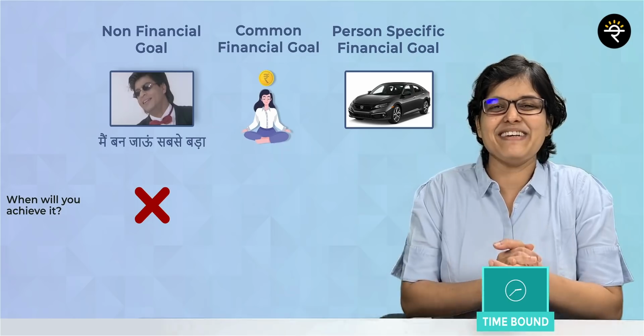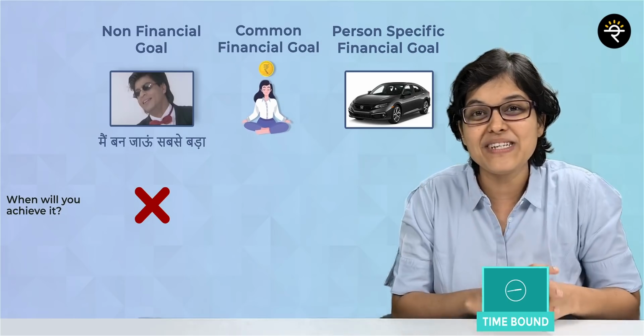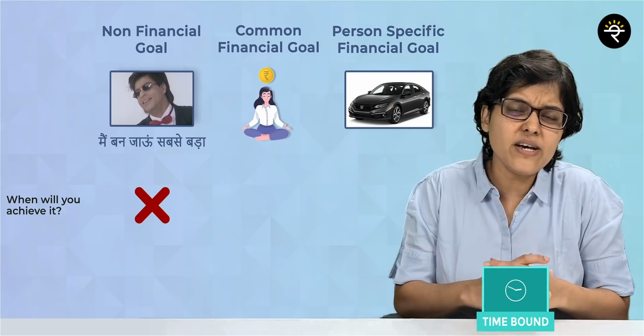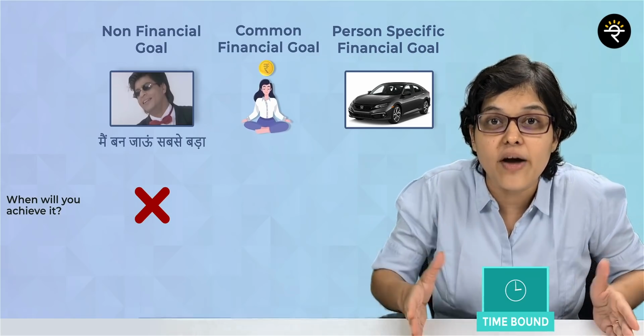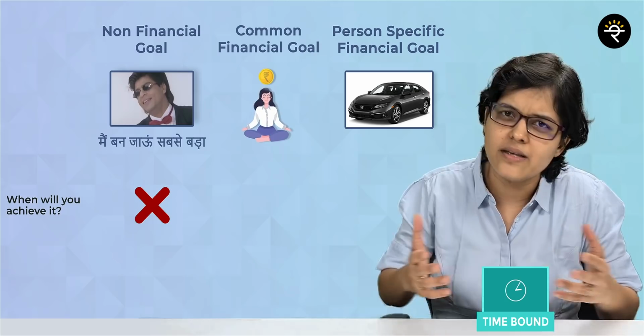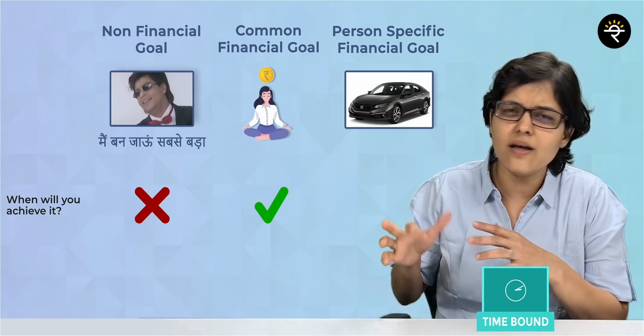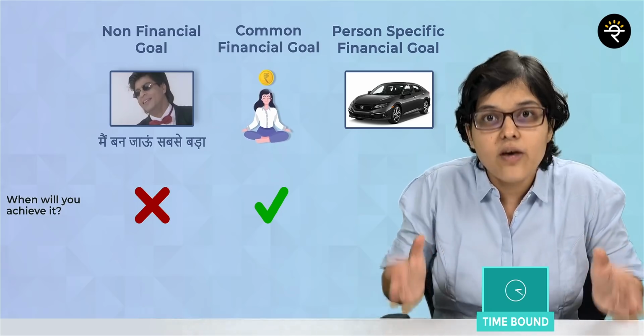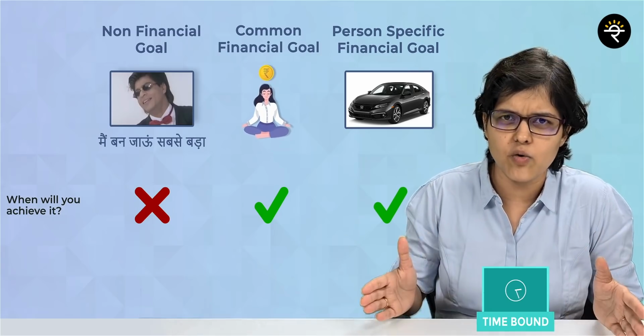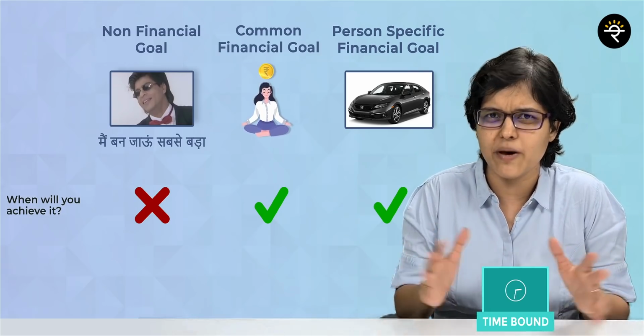Anyways, let's move on with the second one, which is about being financially independent. Now, if I say that I want to be financially independent at the age of 45, is that a time-bound goal? Yes. And the last one is about that Honda Civic car. Can I say that I want to buy this car after 5 years? Again, that's a time-bound goal. I hope you have understood this, one of the simplest parameters.